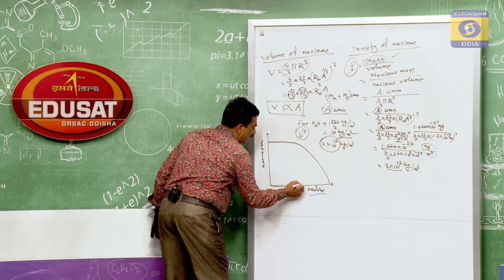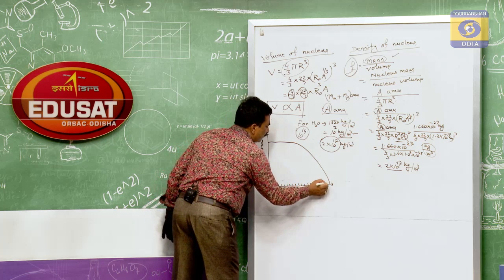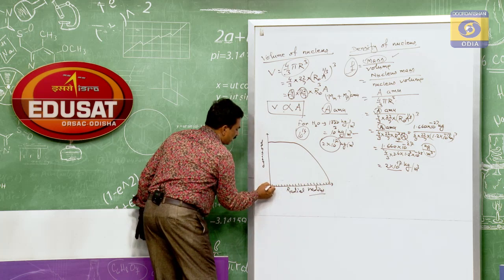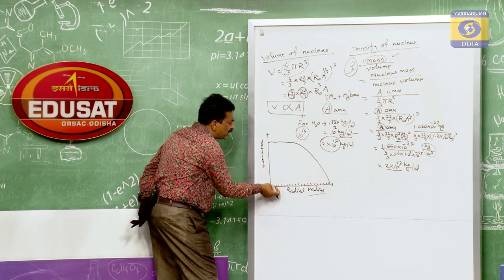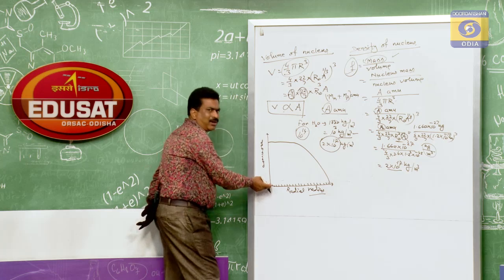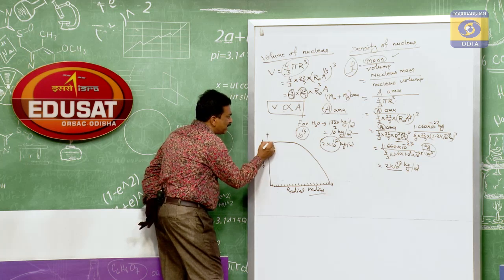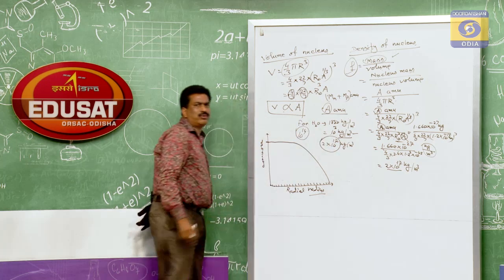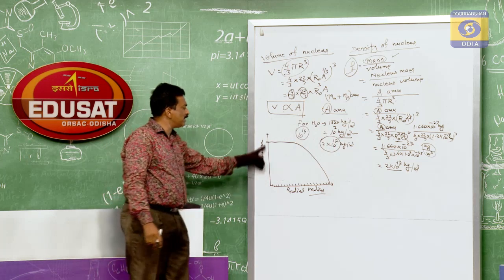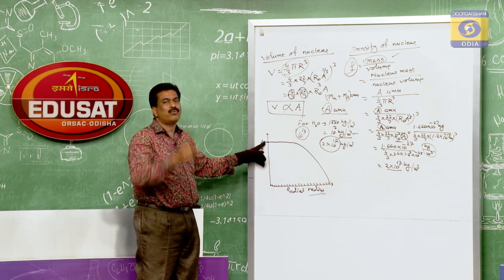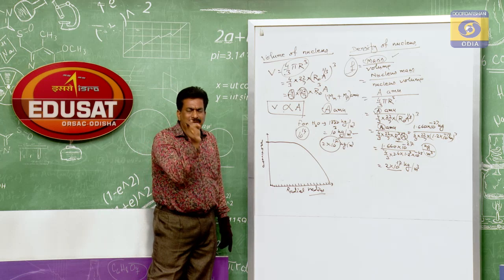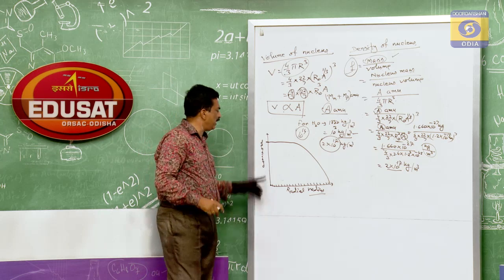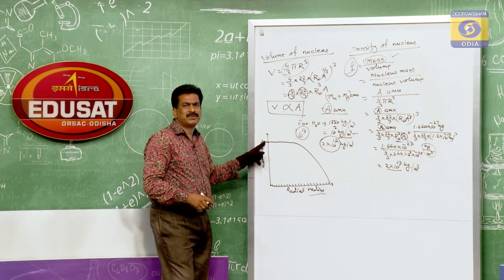This is the radial radius, this is the origin. When the radius is very small, the density will go up to 2 into 10 to the power 17, which is the maximum. When the radius is very small, for the lighter nuclei, the density is this much.